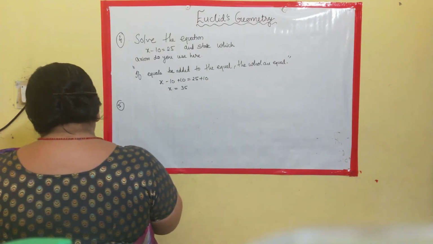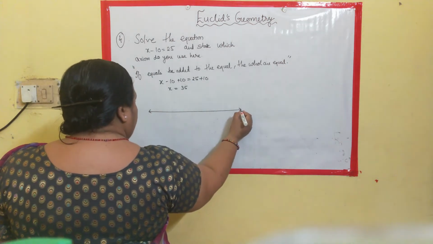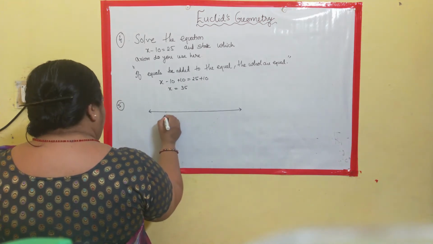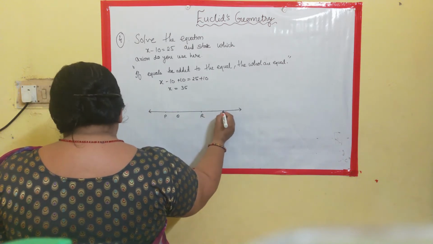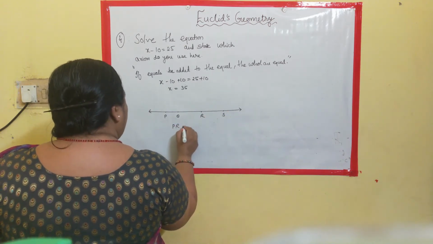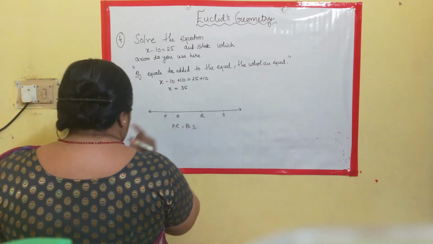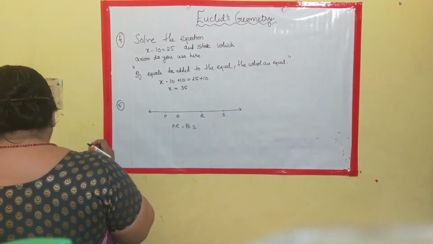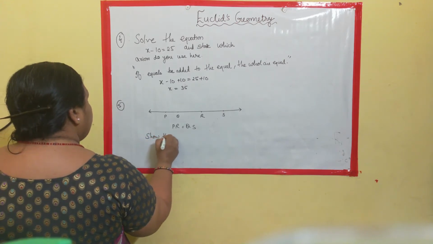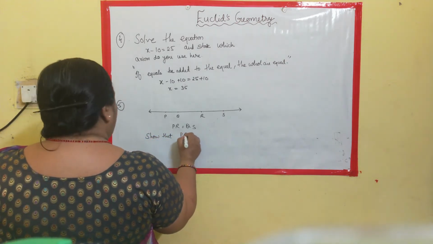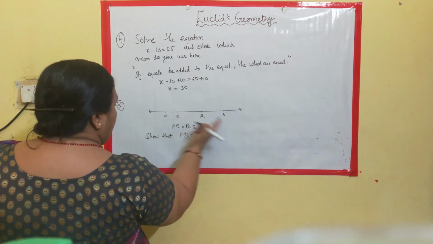where in the given figure, see this is your figure, this is a line segment, we'll try to cover all points over here, P, Q, R and S. Given that PR is equal to QS, see, PR is equal to QS, okay? Then, what we need to show is, if PR is equal to QS, show that PQ is equal to RS.